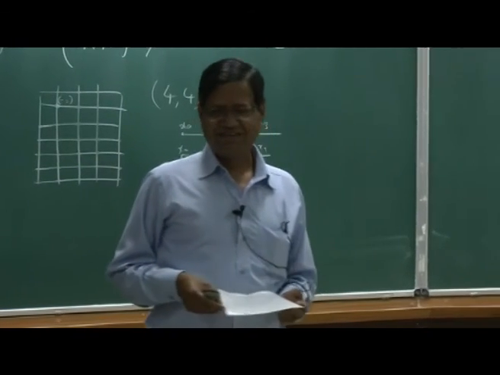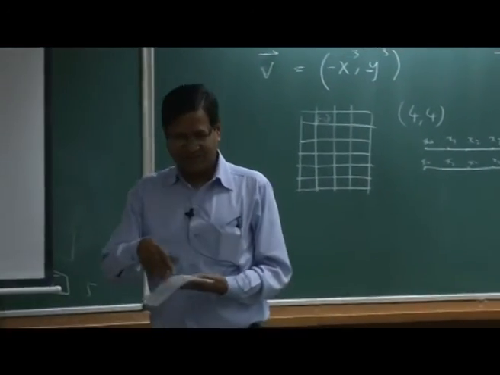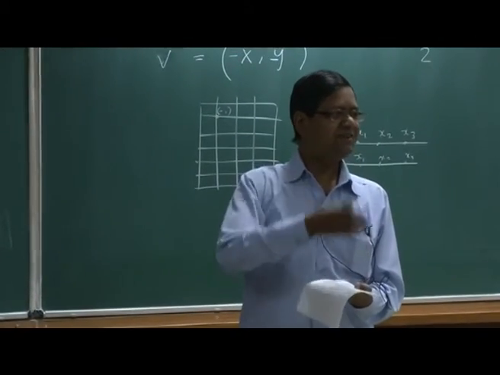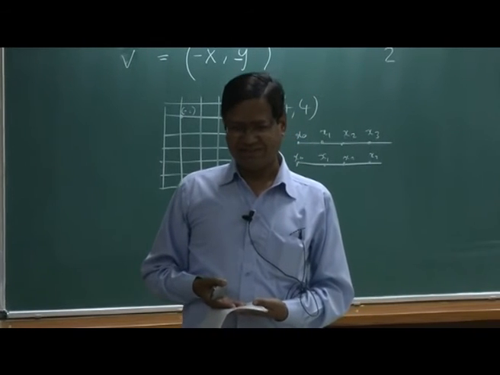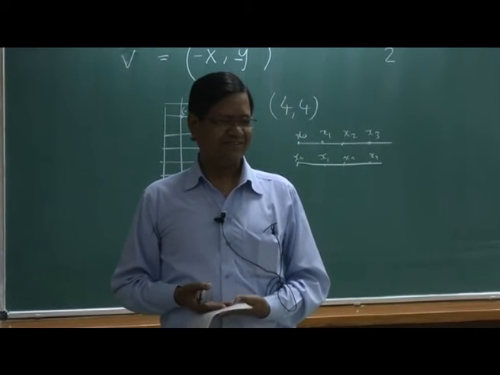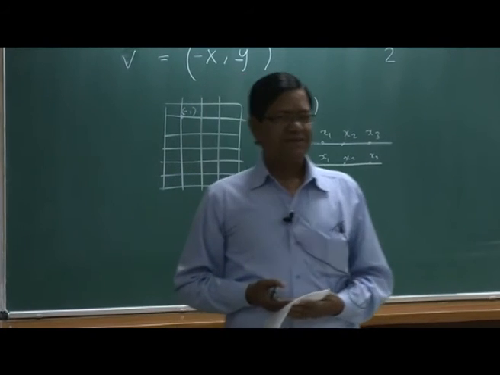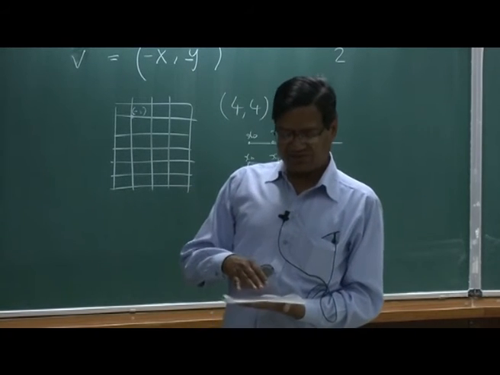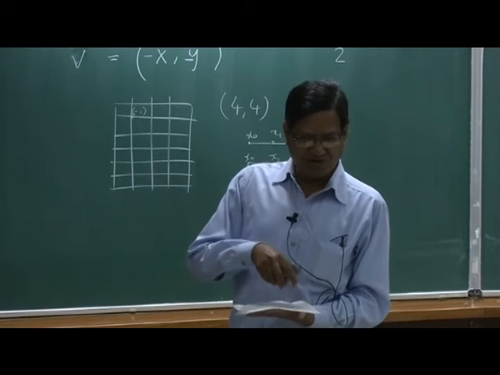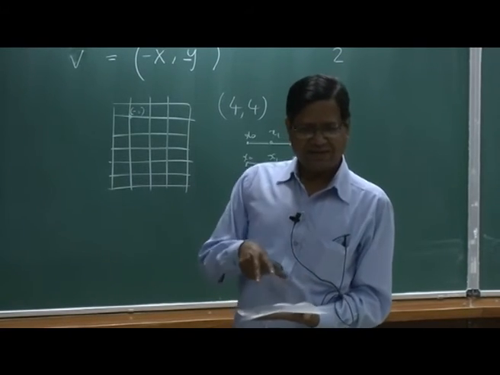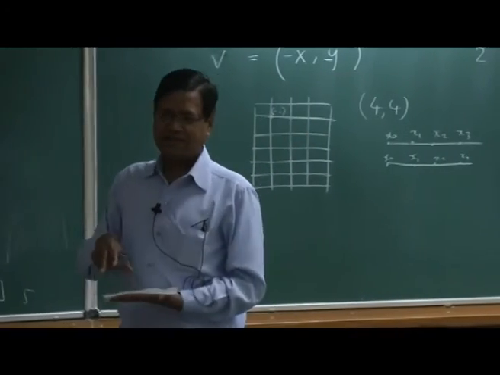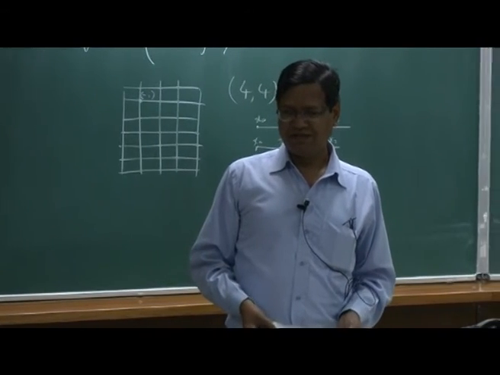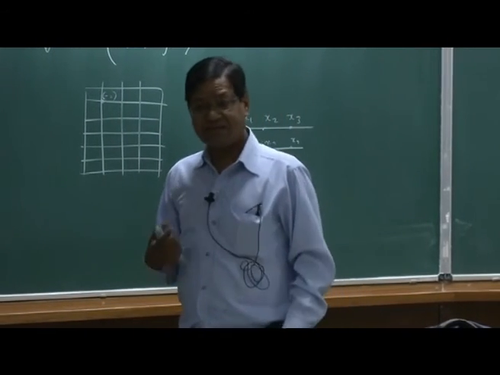One is contour, excellent. Second is surface. On each xy point, basically this is the x axis, y axis, and the distance along the z axis will give me the coordinate of the surface. And there is another one. What is that? Density plot. Here I make hot red and cold blue. I make this picture, and that is where I need the color map. By just seeing the color, I can see which is hot and which is cold. So these are three ways you can make plots of a scalar field.